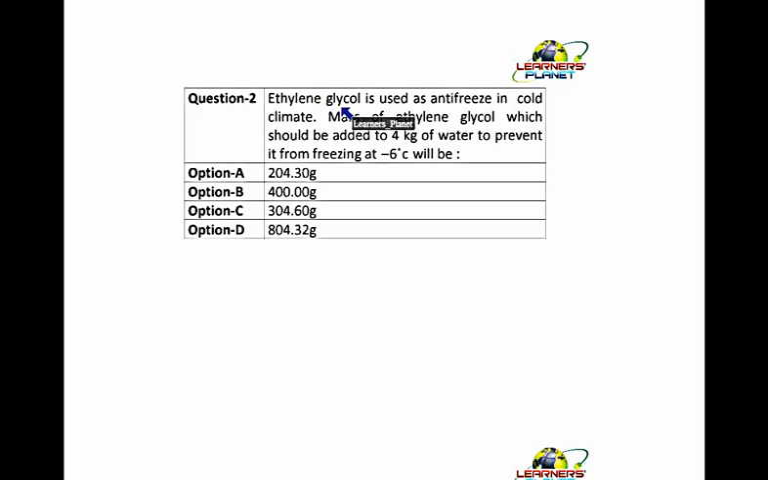See this. Ethylene glycol is used as antifreeze in cold climates. Antifreeze means it is preventing the water from freezing in the car engines. So your ethylene glycol is used as an antifreeze. The mass of ethylene glycol which should be added to 4 kg of water to prevent it from freezing at -6 degrees centigrade will be.